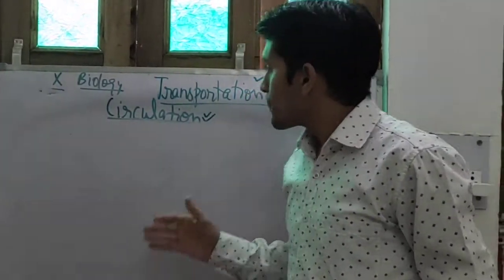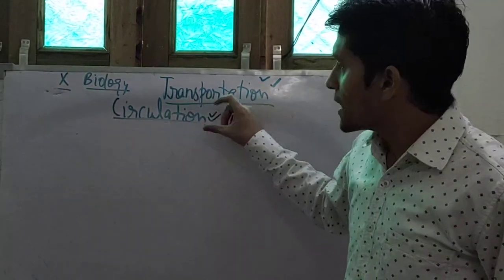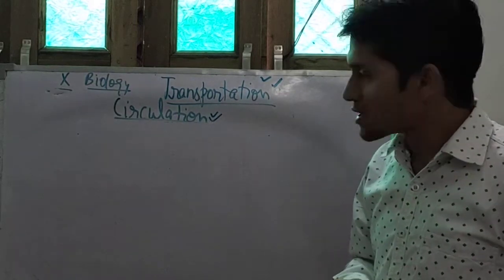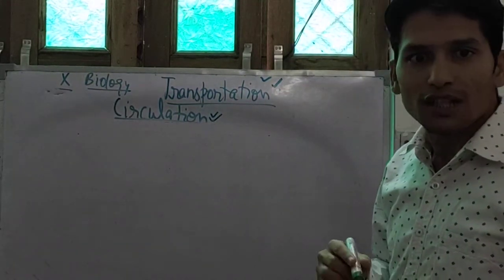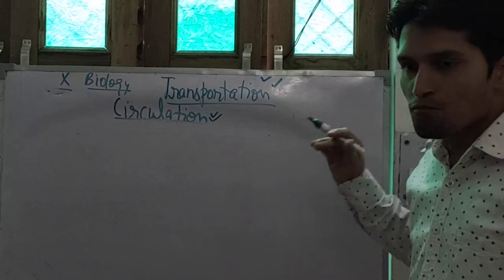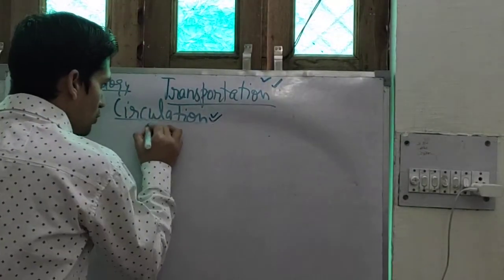Students, in the previous video we discussed the meaning of transportation and circulation. Circulation has three components: blood, blood vessels and heart. Now we are discussing the blood.